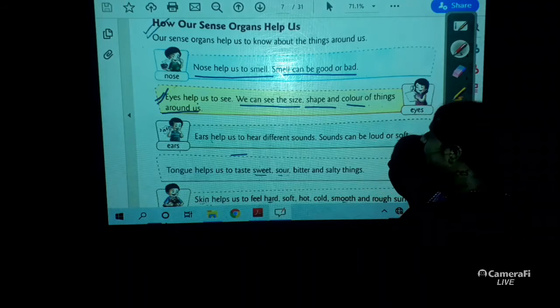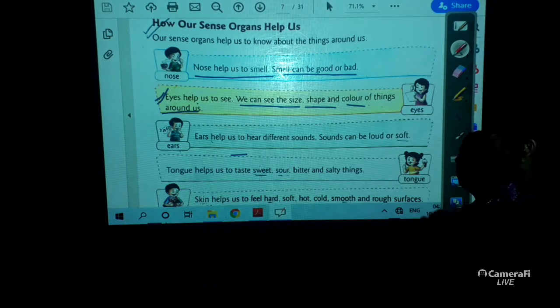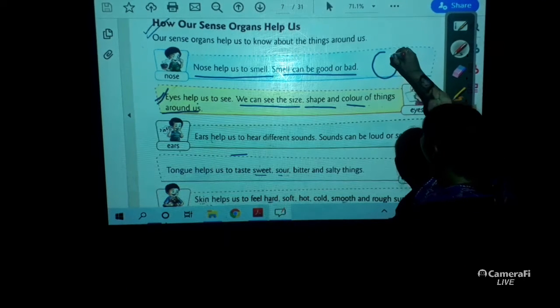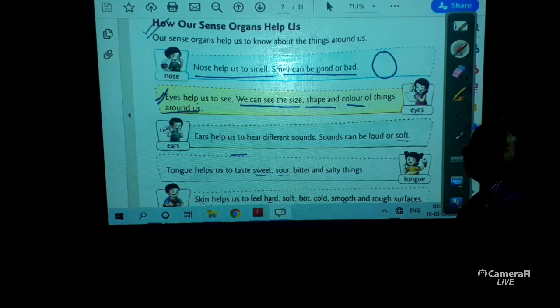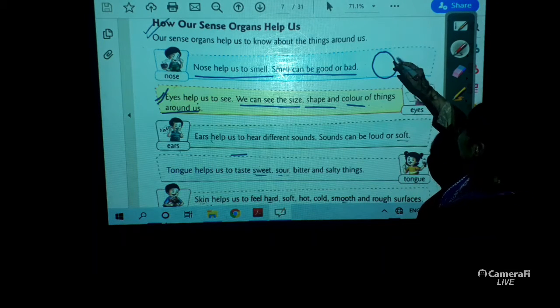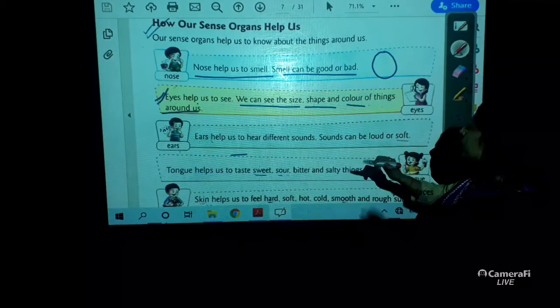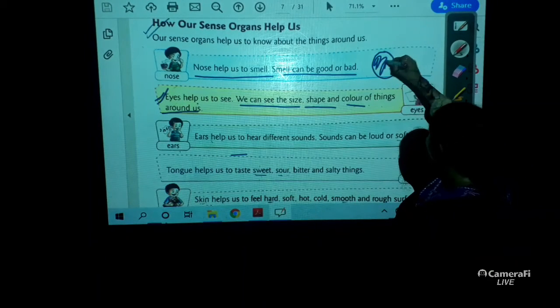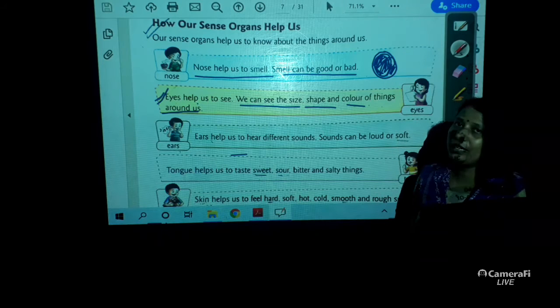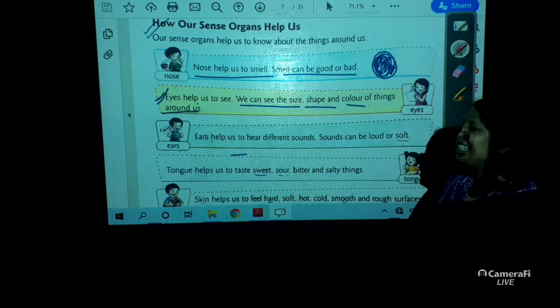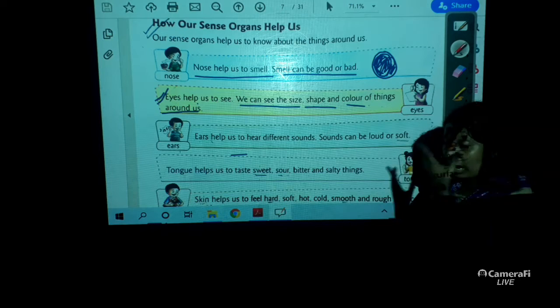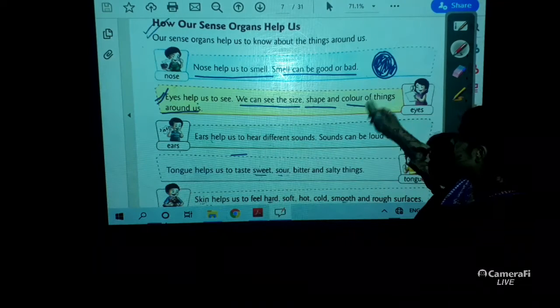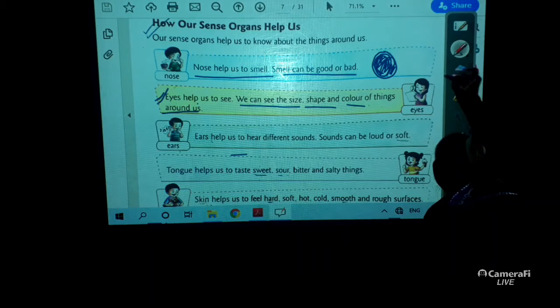As I told you, children, with the help of our eyes, if I draw a circle, you can easily say, ma'am, this is a circle, right? And this is not a very big circle, it's a medium size circle. And if I fill this with color, which color is this? Tell me anyone. Yes, very good. This is blue color. So our eyes help us to see the size, shape and color of things.